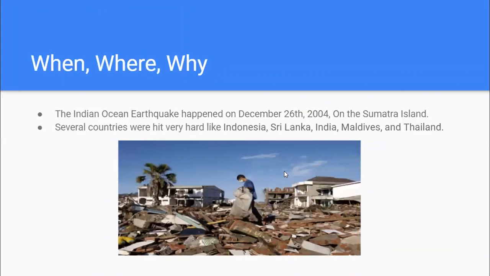When, where, and why did this earthquake occur? The Indian Ocean earthquake happened on December 26, 2004, on Sumatra island. Along with this, several other countries were hit very hard, like Indonesia, Sri Lanka, India, Maldives, and Thailand.